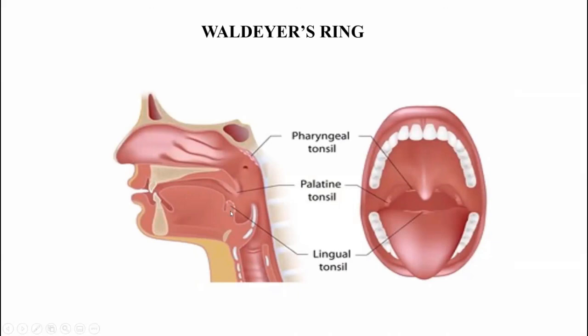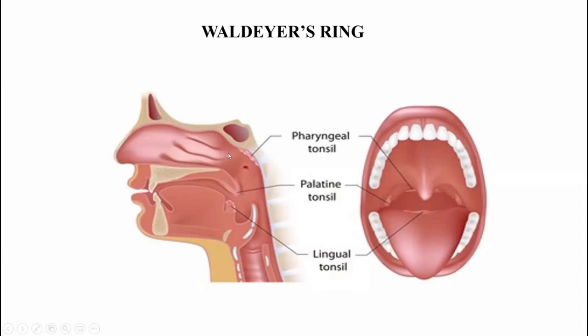Tonsils are also present on the posterior 1/3 of the tongue. These tonsils are called lingual tonsils. On the lateral wall of the oropharynx, you will find palatine tonsils, and in the posterior superior wall of the nasopharynx, pharyngeal tonsils. The pharynx continues as the esophagus.